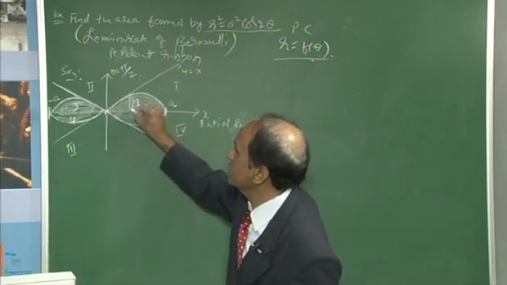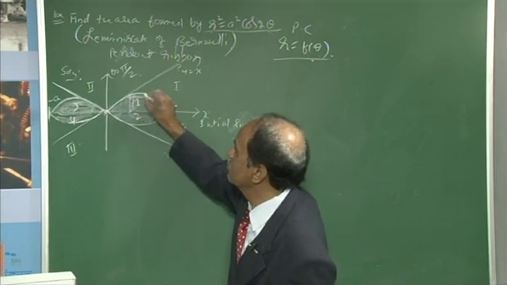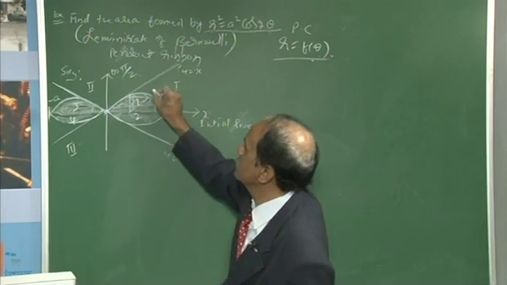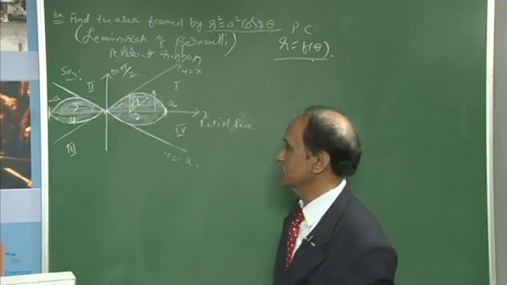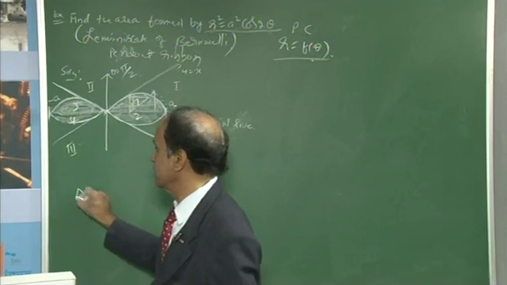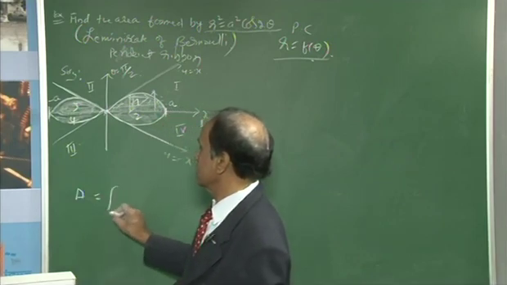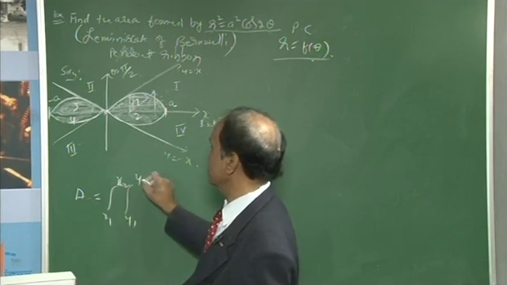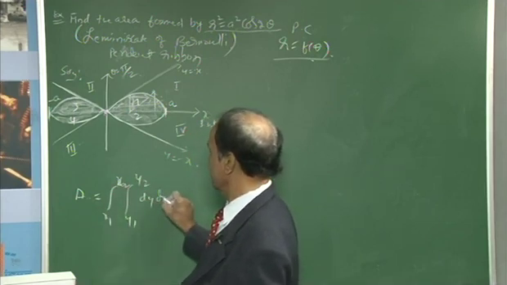Therefore, you will take the strip like this, which is vertically moving. But what is the equation? Area is equal to the integral from x1 to x2 and y1 to y2 of dy dx.